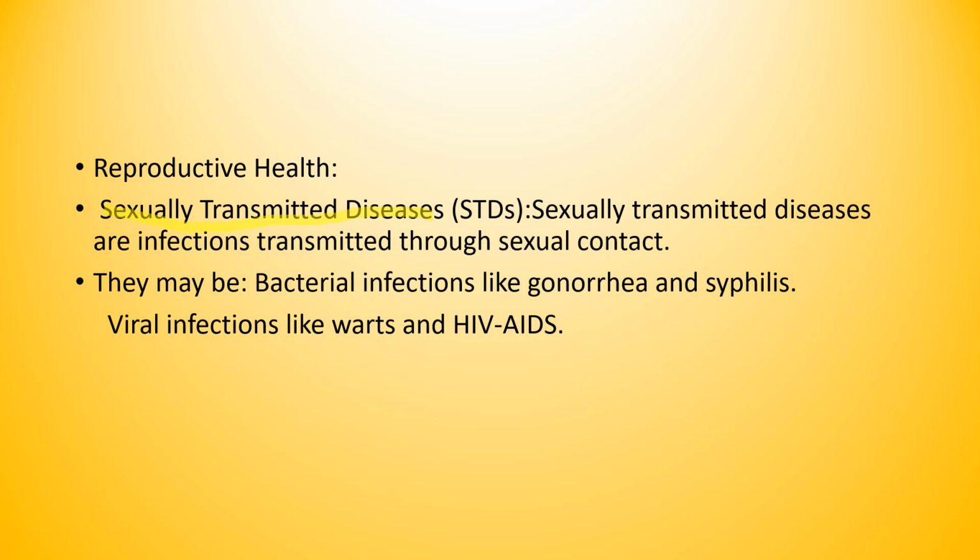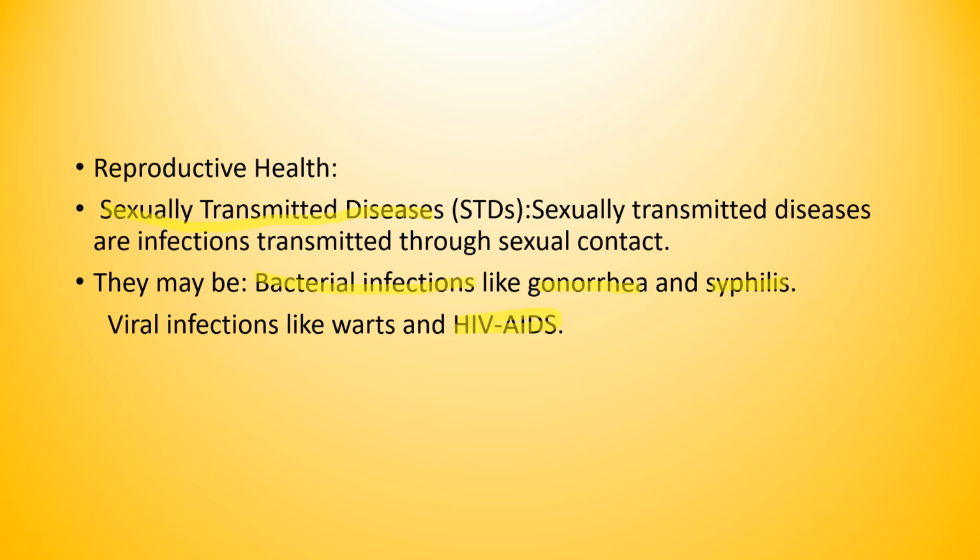Examples I can give you, children: bacterial infections like gonorrhea, which is a type of disease we call STD, and another example, syphilis. There are also viral infections like warts and HIV and AIDS. I think you are aware of HIV AIDS, right? It is also very important to understand this, because it may spread through sexual contact and cause very harmful effects on health.